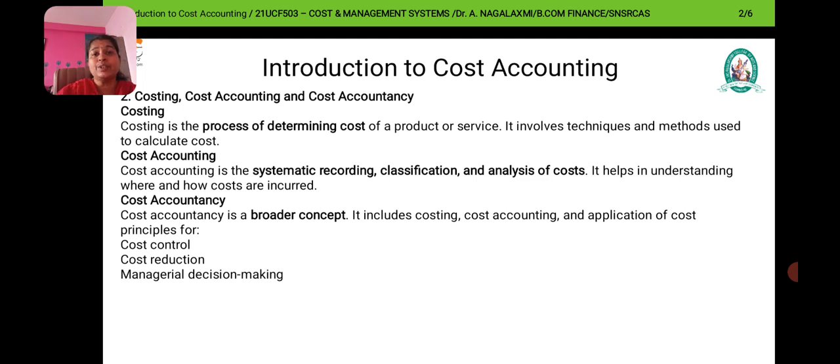Next, we are going to see what is meant by cost accountancy. Cost accountancy is a broader concept. It is a combination of costing, cost accounting and application of cost principles, that is cost control, cost reduction, and managerial decision making. All these things joined together constitute cost accountancy.